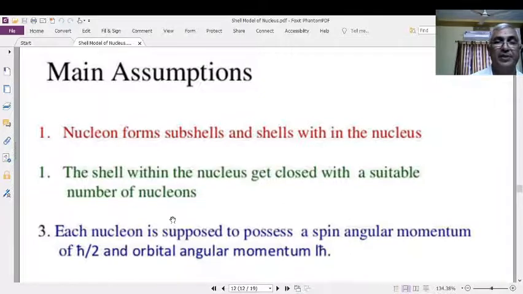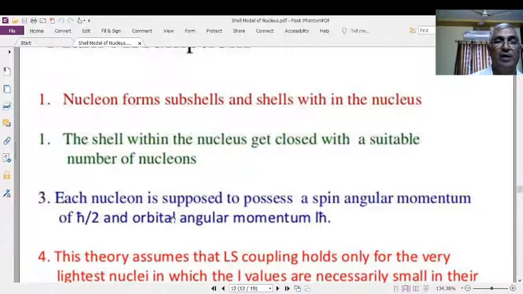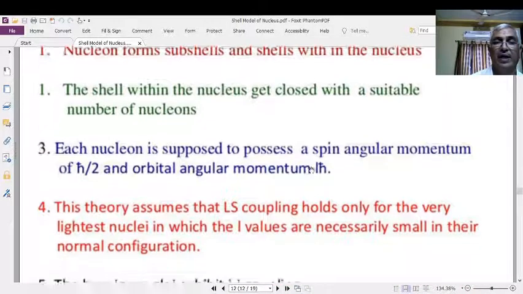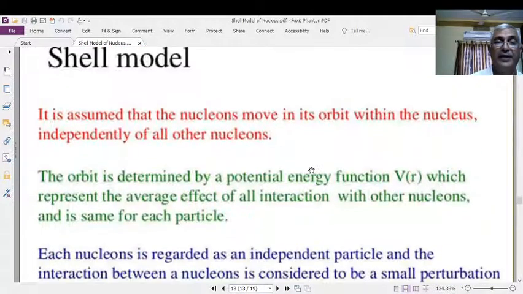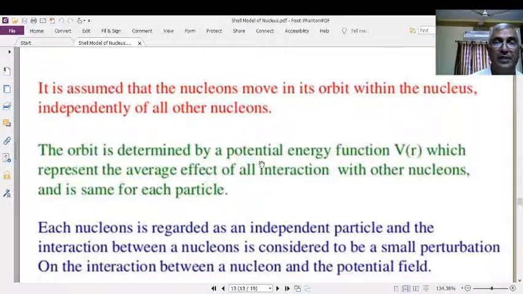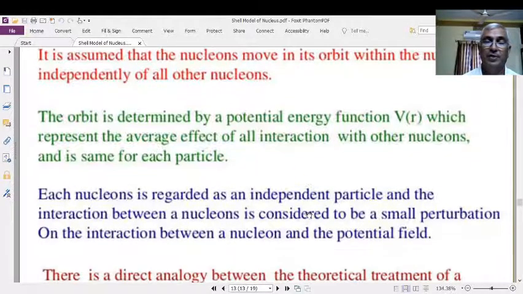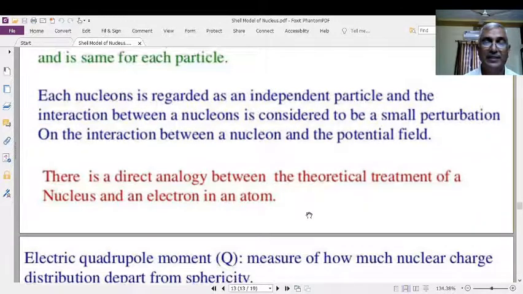Main assumptions of this model: nucleons form subshells and shells within the nucleus, and their angular momentum. Again, under the heading shell model, some important points are shown. That is, every nucleus acts as a potential well with constant potential energy.